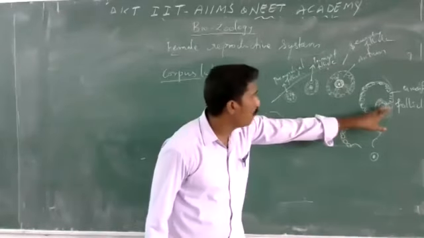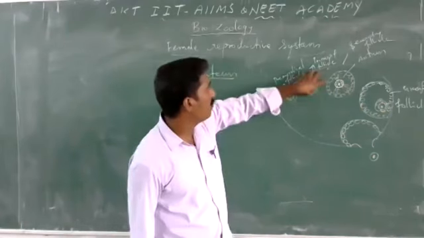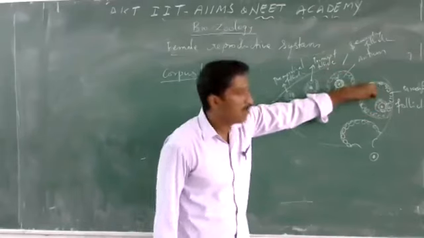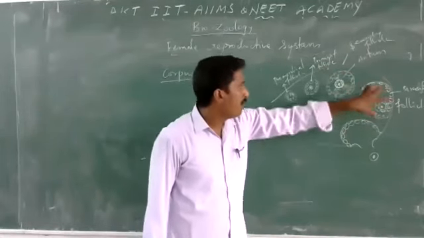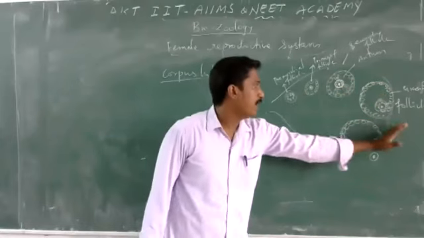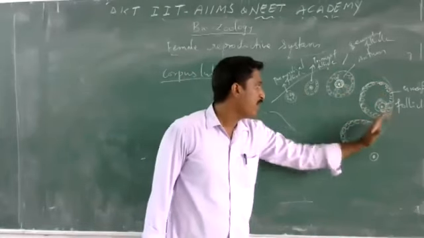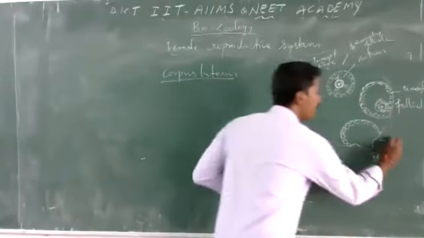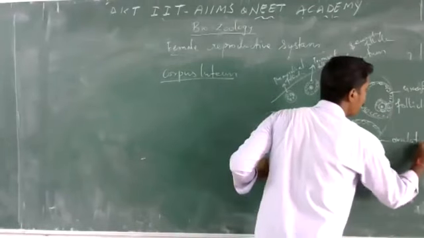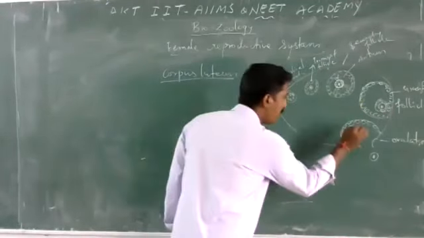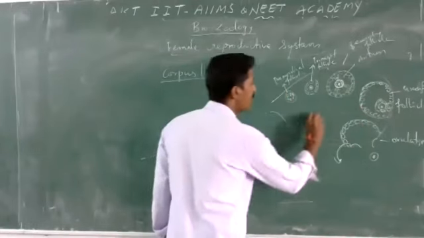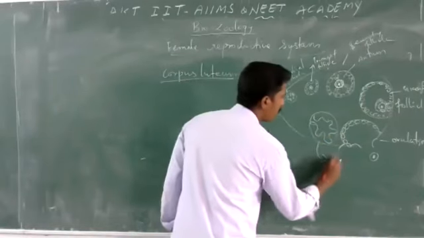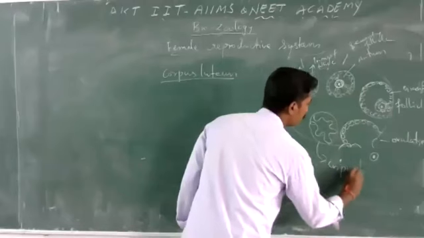The primary follicle will grow and become the secondary follicle, and the antrum develops as the fluid cavity filled with follicular fluid. The mature Graafian follicle comes out to the peripheral region of the ovary, and with the rupture of the ovary, the ovum is released. This process is called ovulation. After ovulation, the empty Graafian follicle we call the corpus luteum.